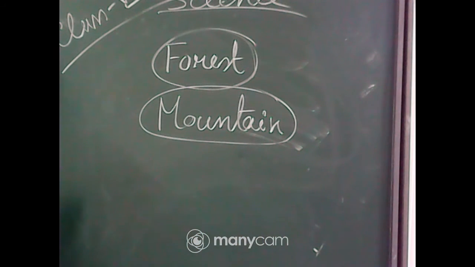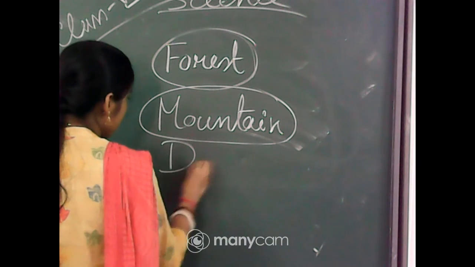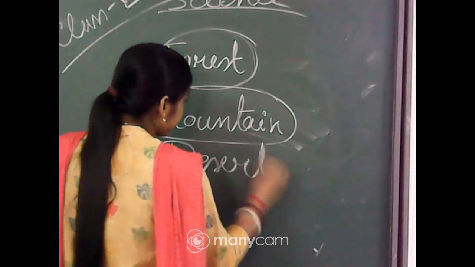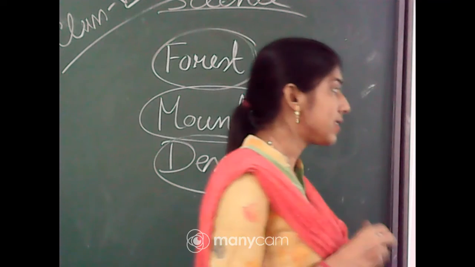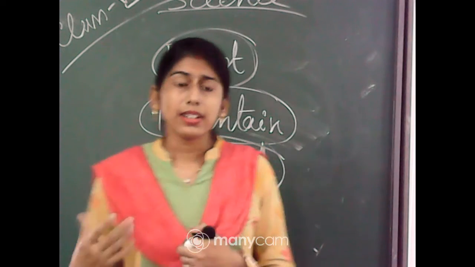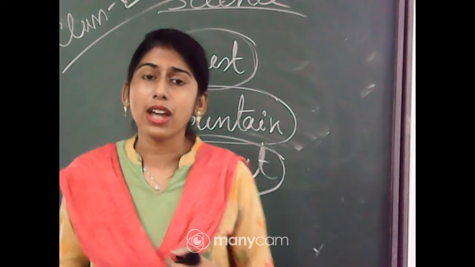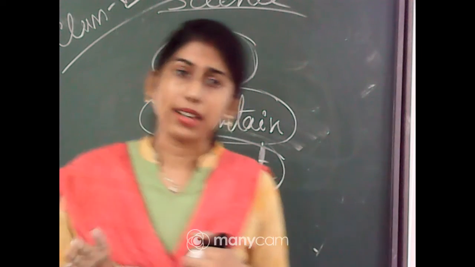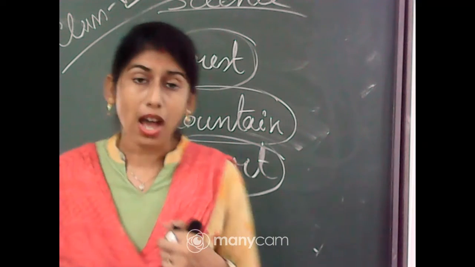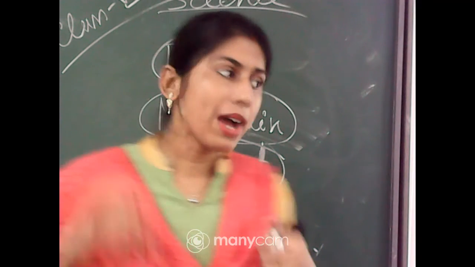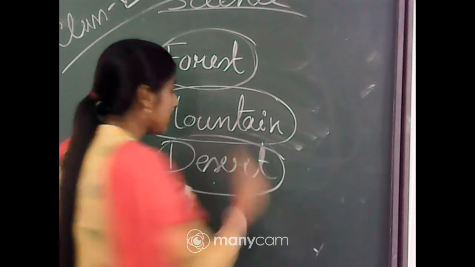Now next, if I consider the desert. In the desert area what can be found? The desert is covered with sand. In the forest we had moist soil, but in the desert we will get sand.